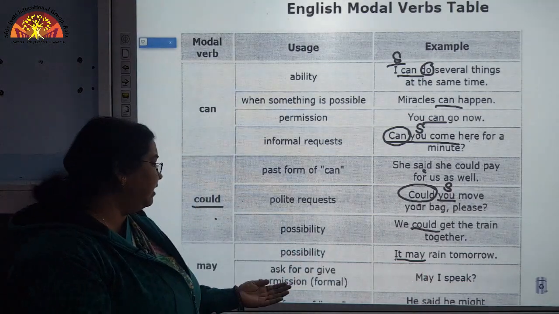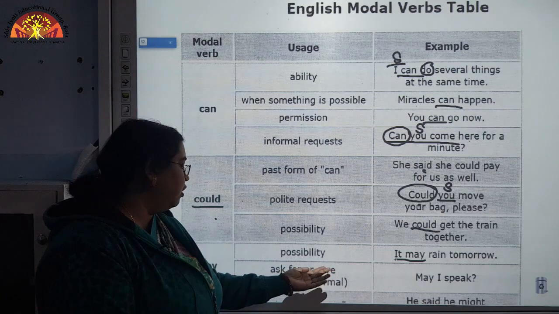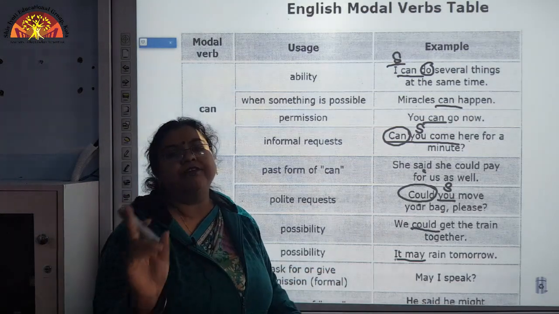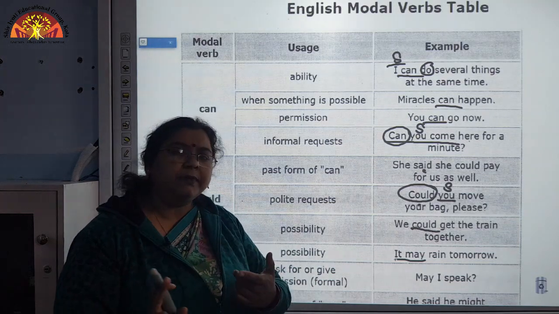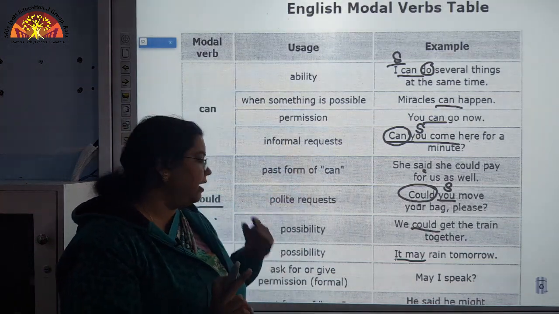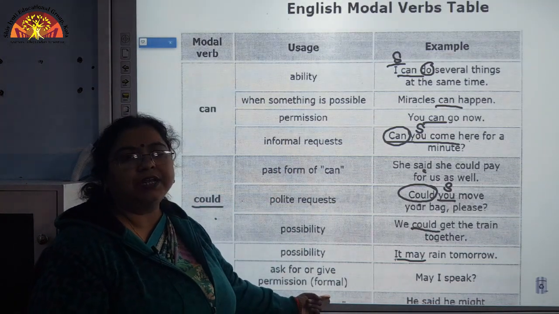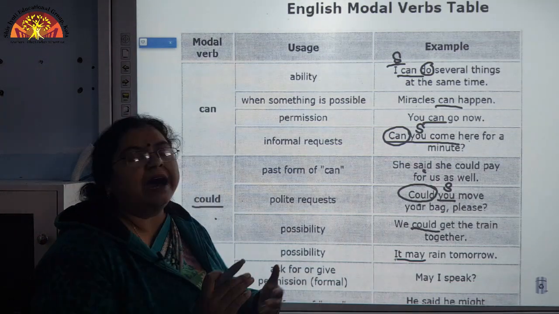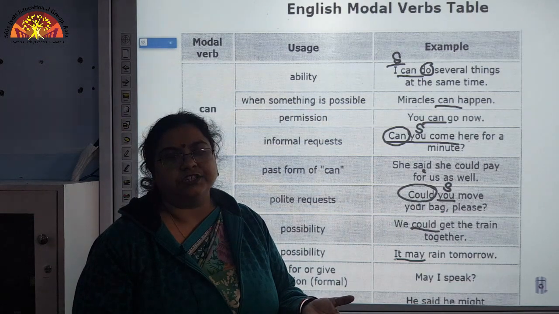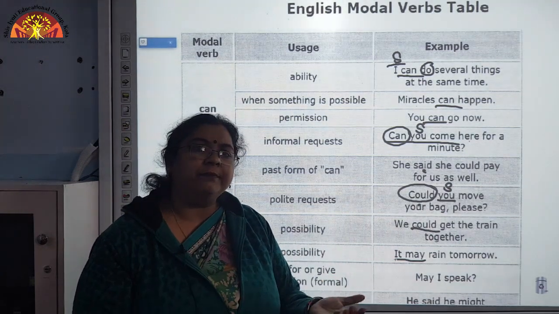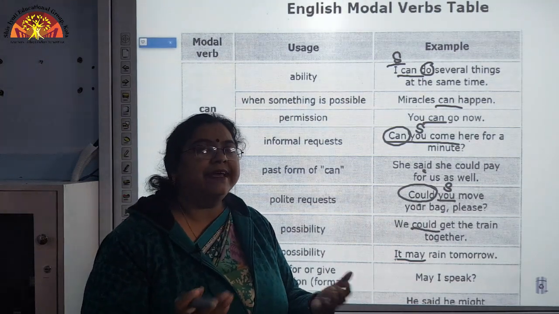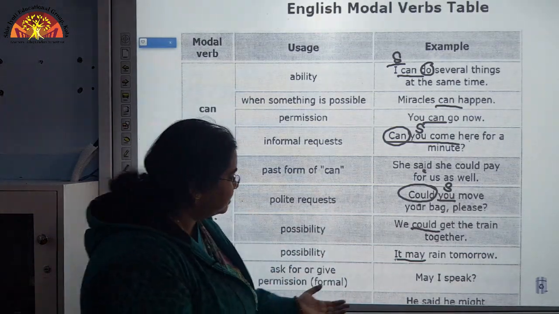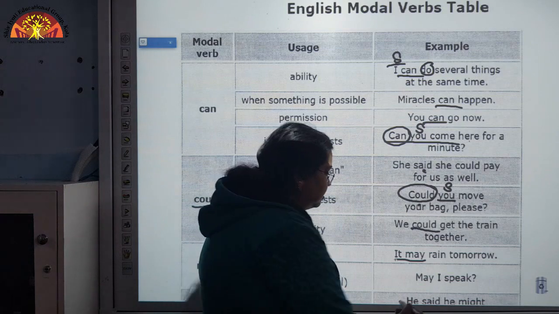Another use is to ask for or give permission in a formal manner, not in an informal manner. For informal we use can. For a formal permission we will use may. Normally we ask for formal permission, so most of the time you will find may being used in interrogative sentences like this, may I ask.